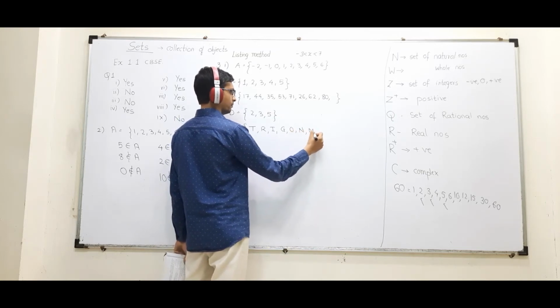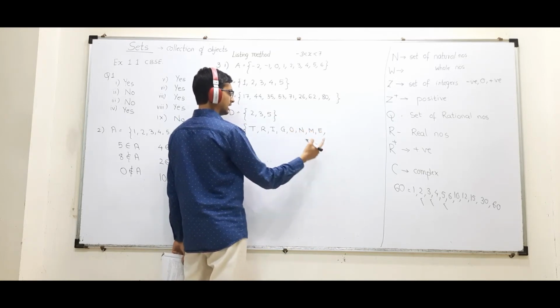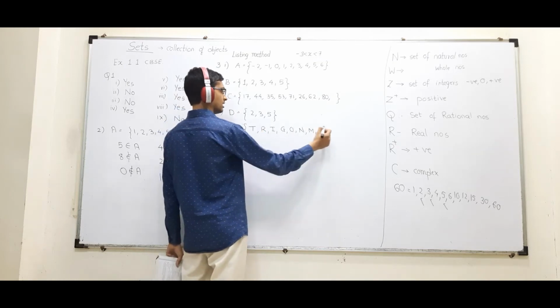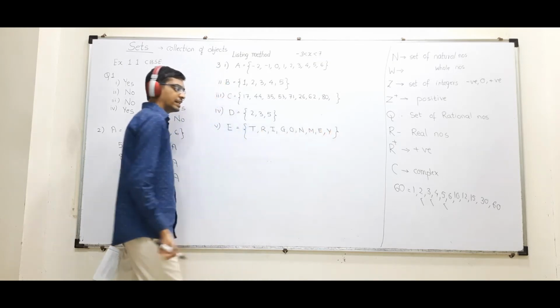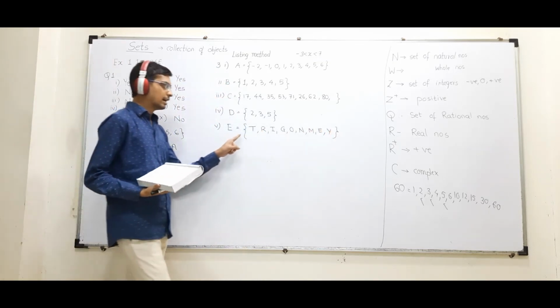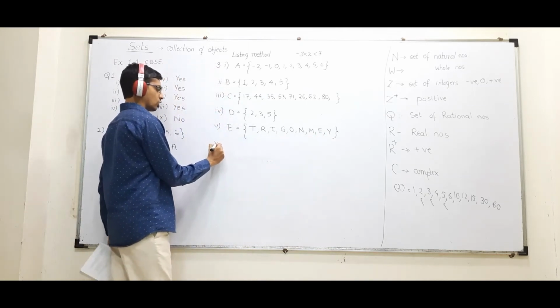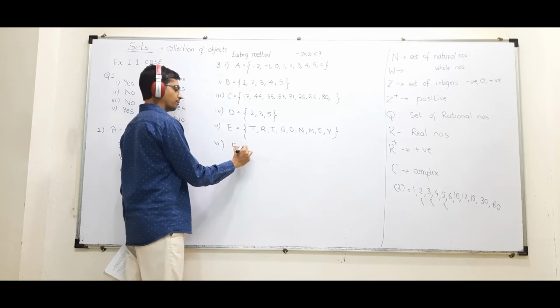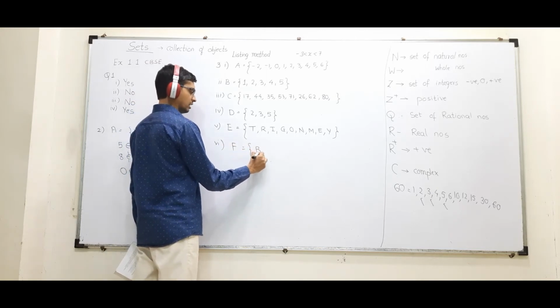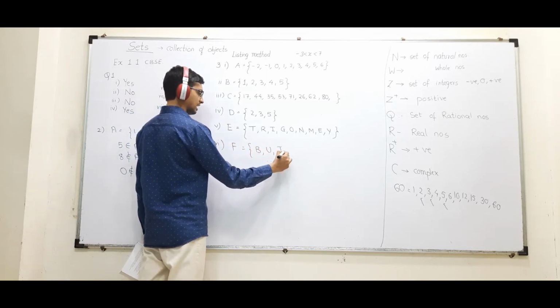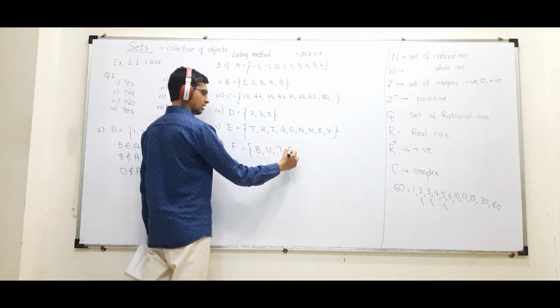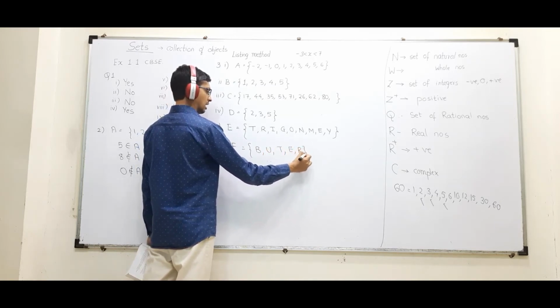N, O, M, E, T is already there. R is already there. Y. Then sixth one, set of all letters of the word butter. So B, U, T, I will not write T, E, R.